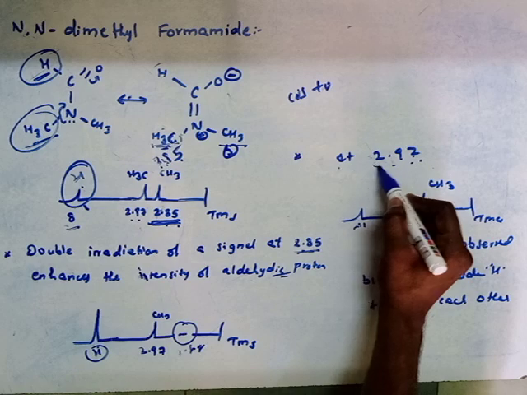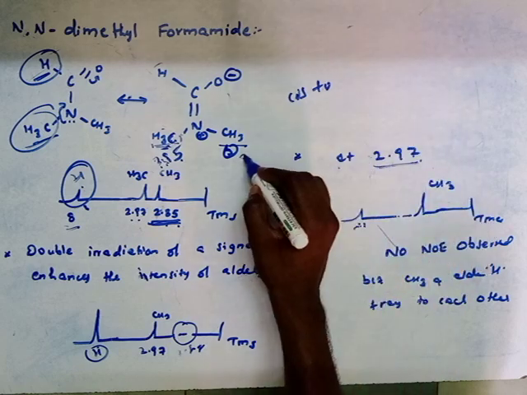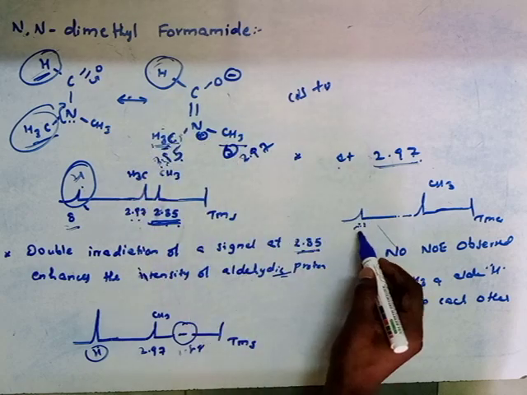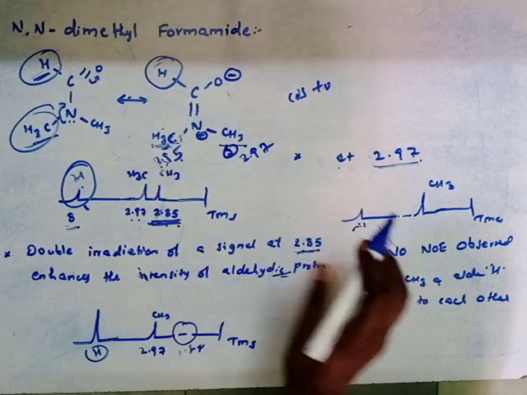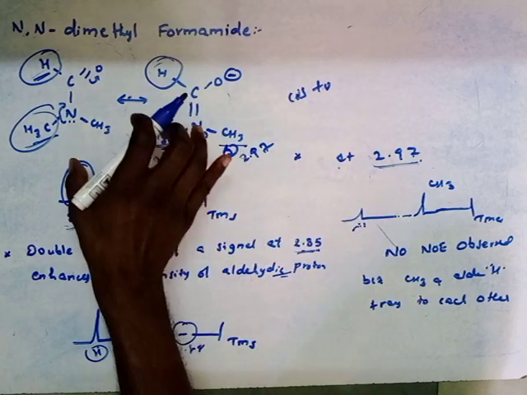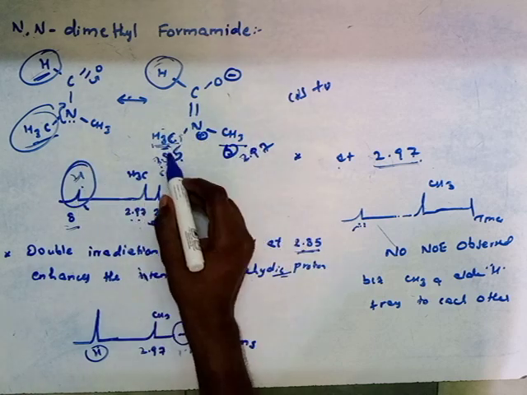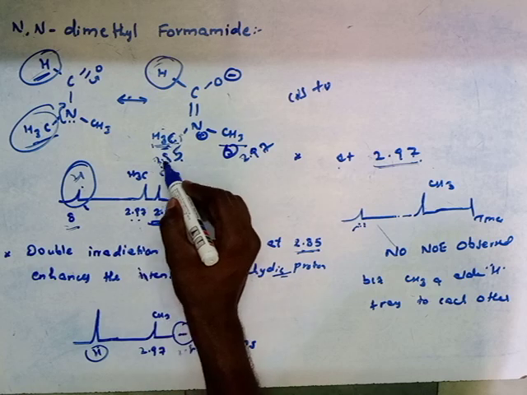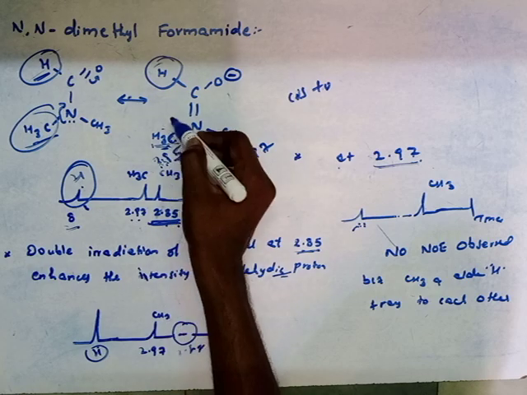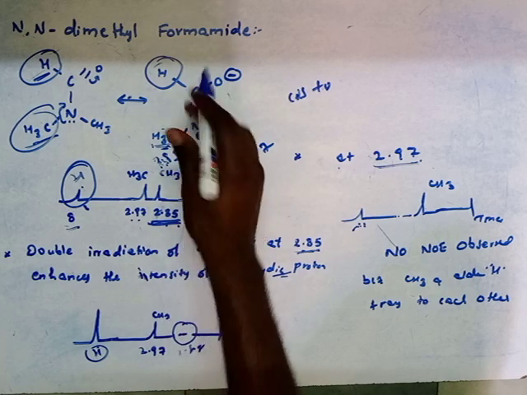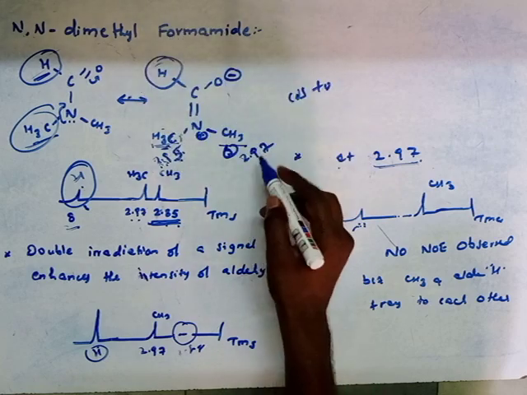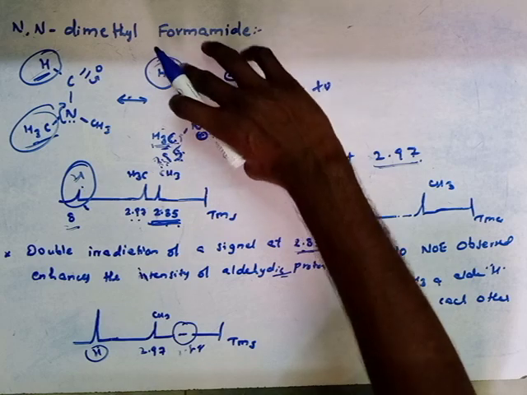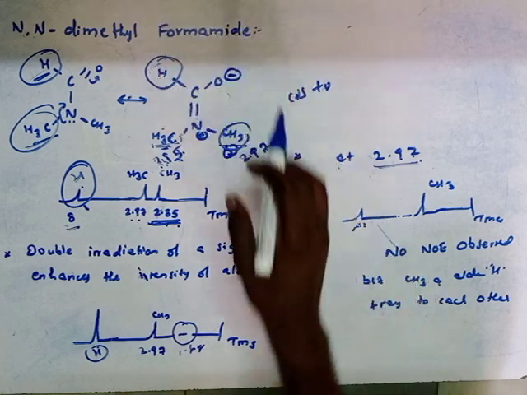When we have double irradiation of the signal at 2.97, there is no enhancement in the signal of this aldehydic proton. So we can easily identify by the application of NOE which type of methyl group belongs to which signal. The 2.85 belongs to this methyl group because these two are cis to each other, and 2.97 belongs to this methyl group because these are trans to each other.